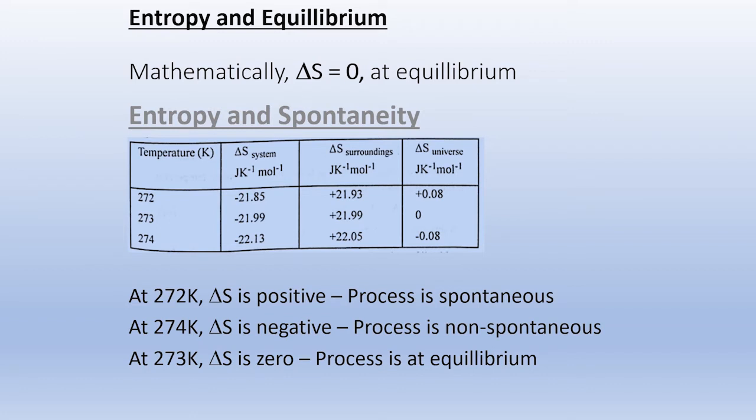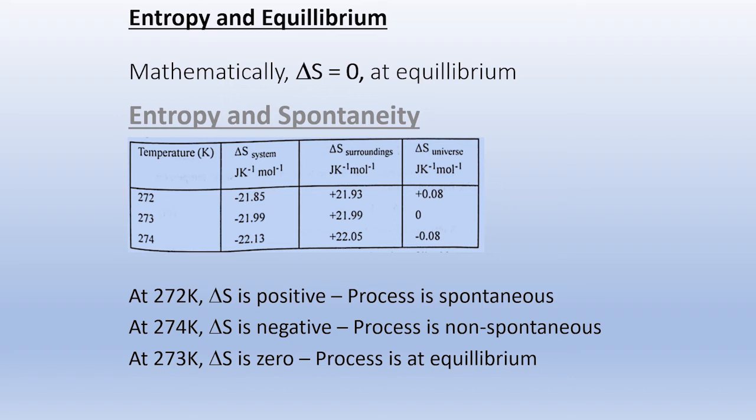Now, let's see the condition for entropy and equilibrium. The mathematical representation of equilibrium in terms of entropy is delta S equal to 0. So at equilibrium, the change in entropy is 0. This is because during the course of any process, the entropy of the system goes on increasing, and the equilibrium condition means this entropy becomes a maximum value. That is, S will be maximum so that there won't be any more change in entropy, so delta S is equal to 0 at equilibrium.